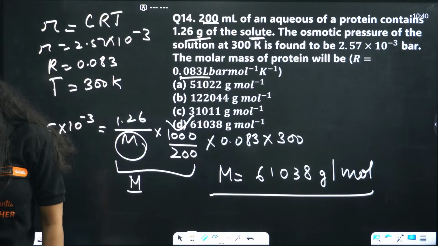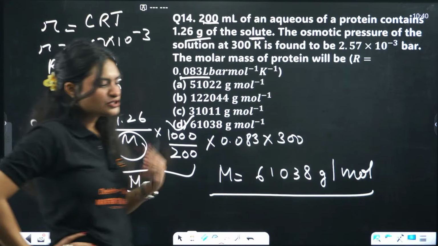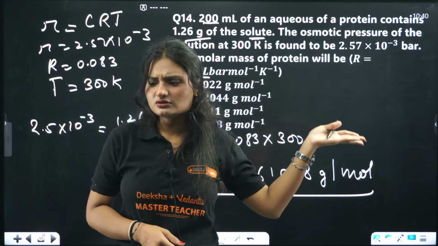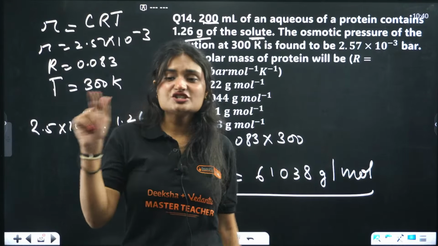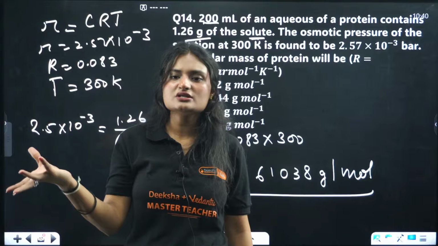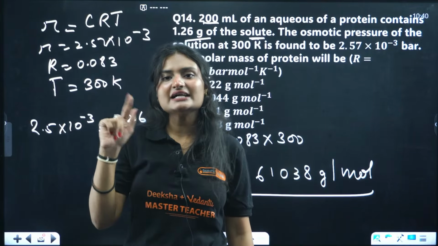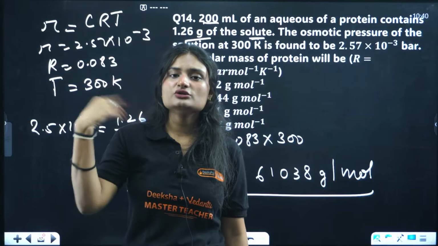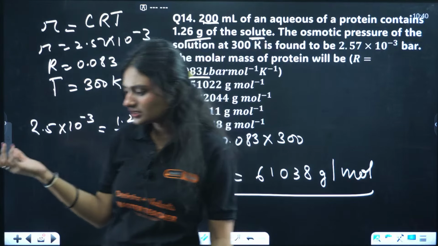If only different molar concentrations are given, then instead of the i value, it depends on what kind of component we are dealing with. In case of molar concentration, it is directly proportional, no? The depression delta Tf equals i Kf m, so the concentration is directly proportional. If the i value is same for all the solutions, then you look for the concentration. Highest concentration will show the highest depression in freezing point or highest elevation in boiling point. Clear? The relation is straightforward.